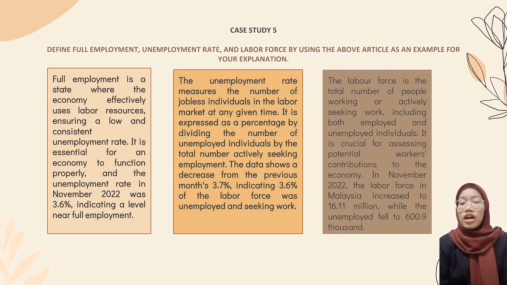My next point is the unemployment rate measures the number of jobless individuals in the labour market at any given time. It is expressed as a percentage by dividing the number of unemployed individuals by the total number actively seeking employment. The data show a decrease from the previous month, 3.6%, indicating 3.6% of the labour force was seeking work.